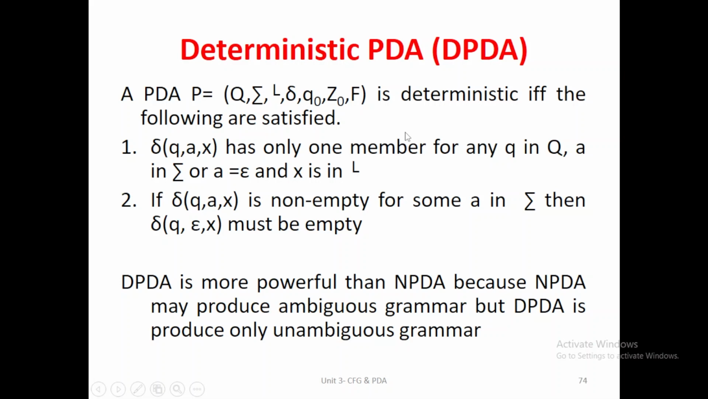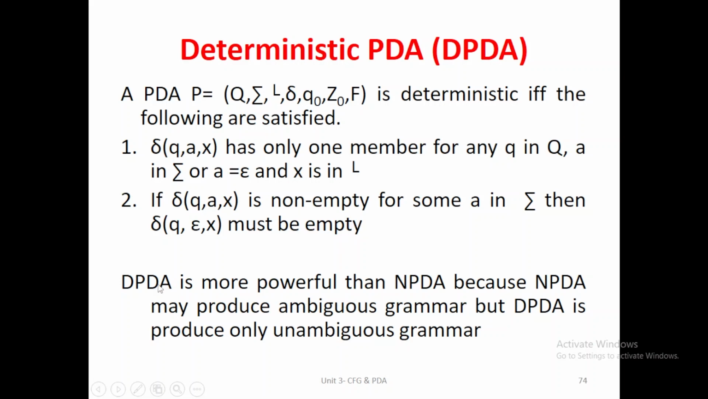Suppose you want to define a non-deterministic PDA: for a single transition function, it has more than one output. That means it has more than one output state. That is called a non-deterministic PDA.